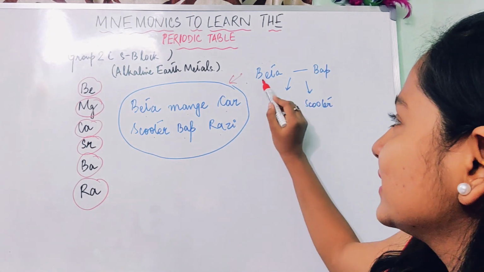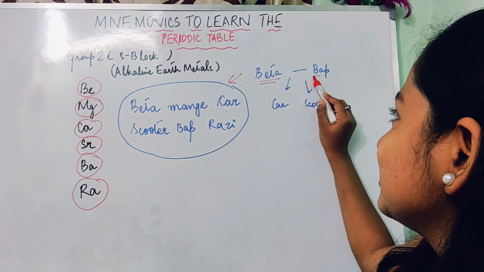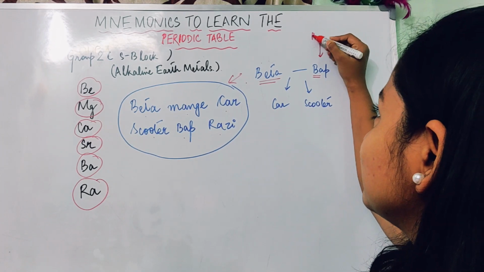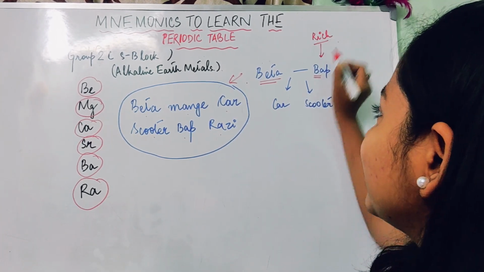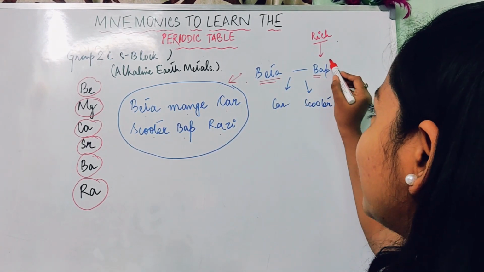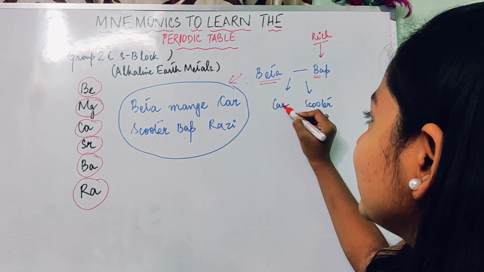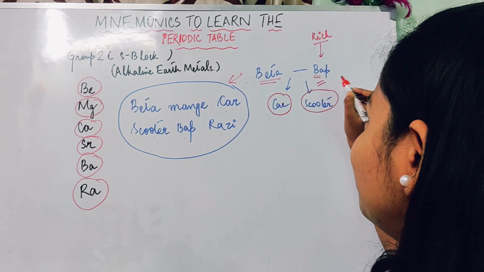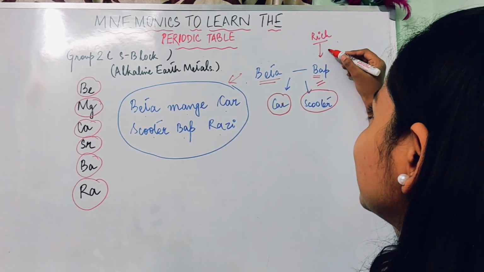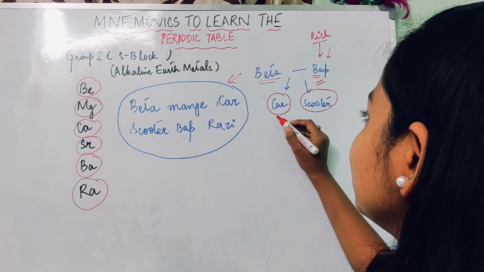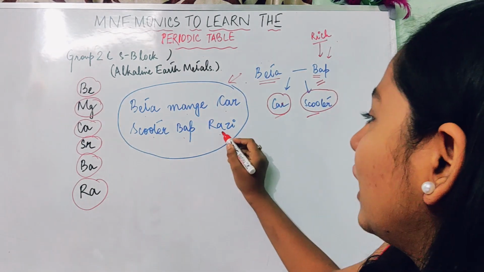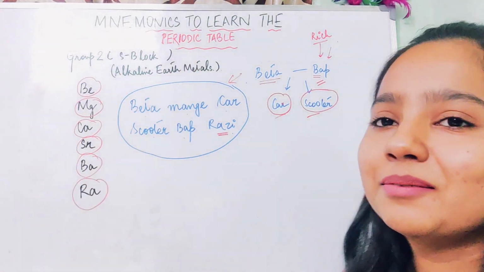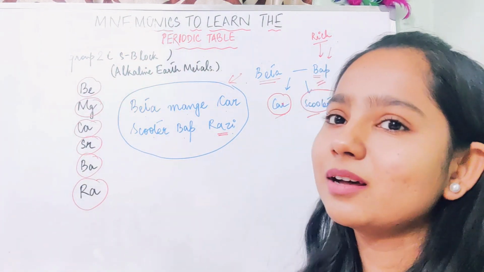Okay, so there is this beta and there is this bap who is supposed to be very rich, and beta जो भी मांगे वो ही बाप देता है. So the boy right now is wishing for a car and a scooter from his bap, from his father, who is willing to give him car and scooter. Okay, bap is razi. Bap is willing to give him the car and scooter.